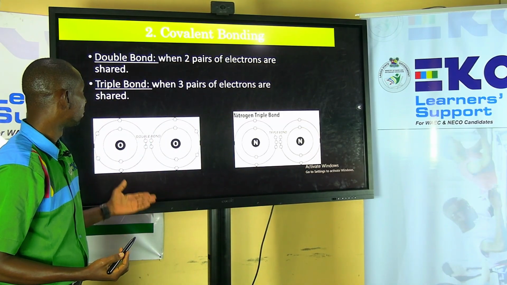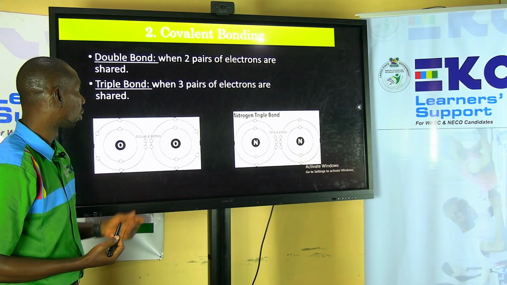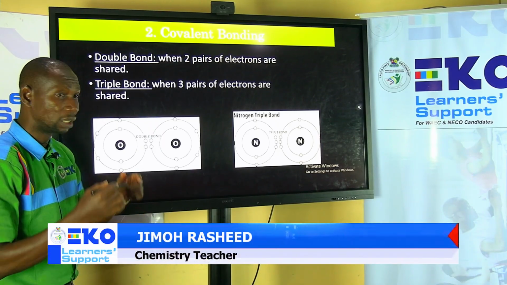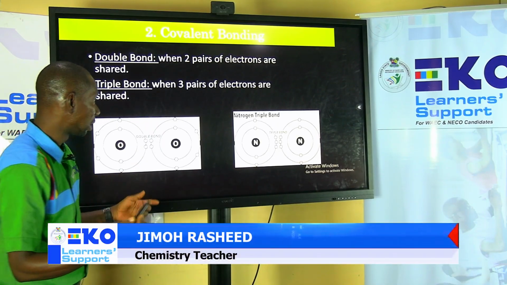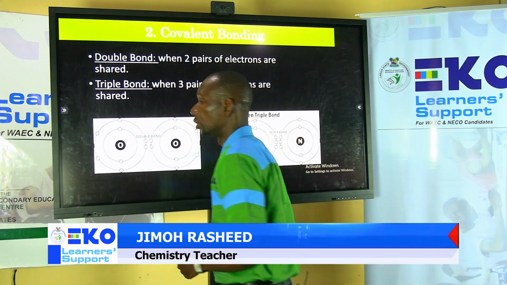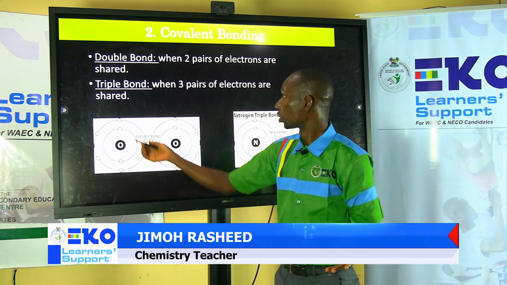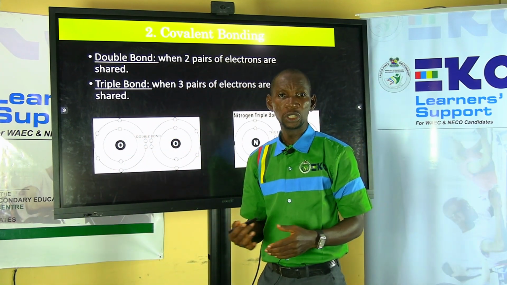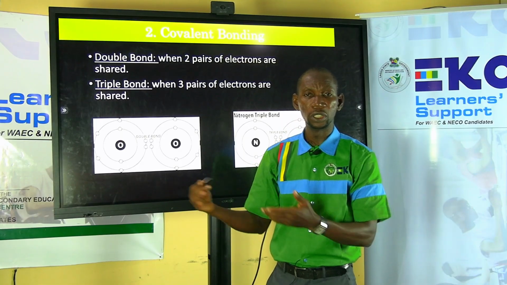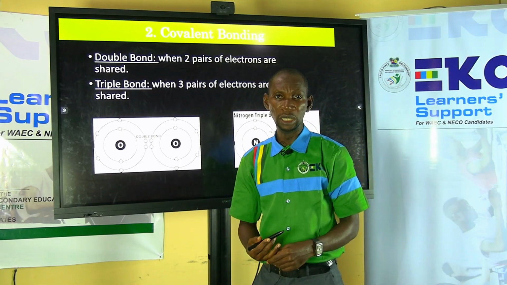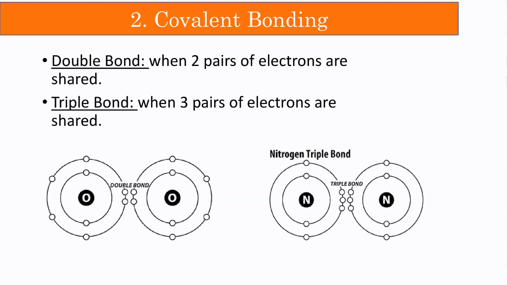So covalent bonds are not usually single. Yes, most times, like you saw in the hydrogen, it can be a single bond, but sometimes sharing a single bond is not enough for the two atoms to achieve stability. So they have to share more, and that's why we have what we call a double bond.